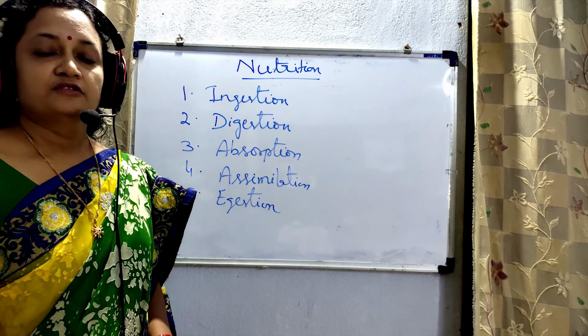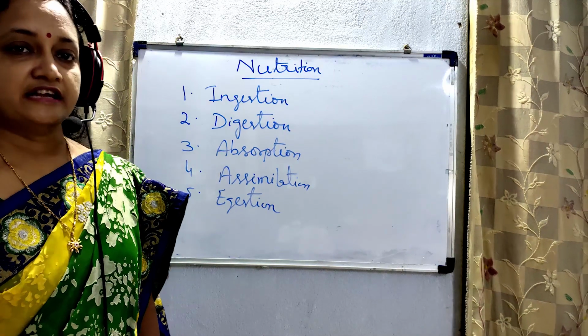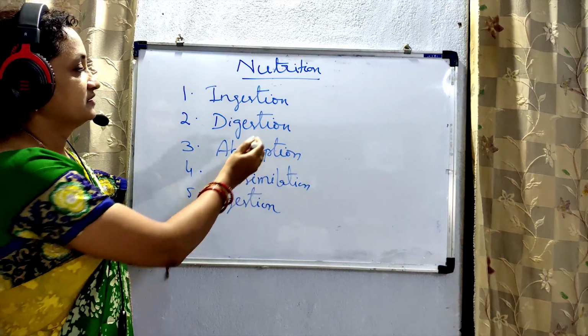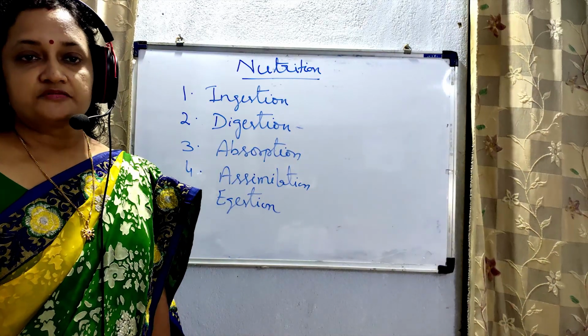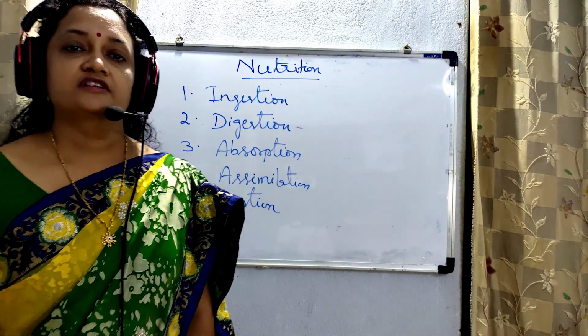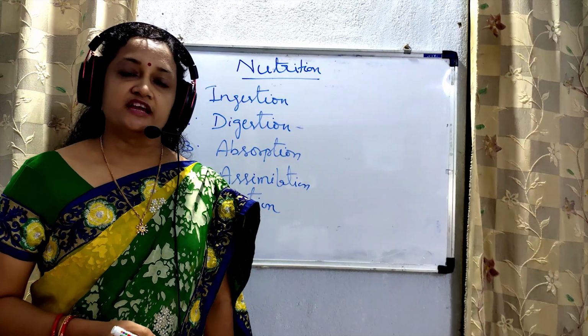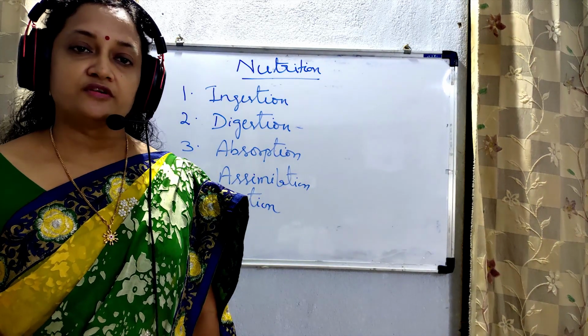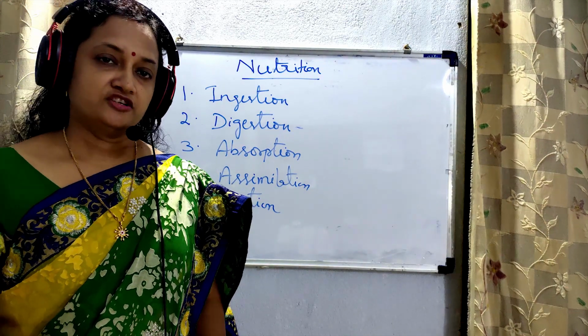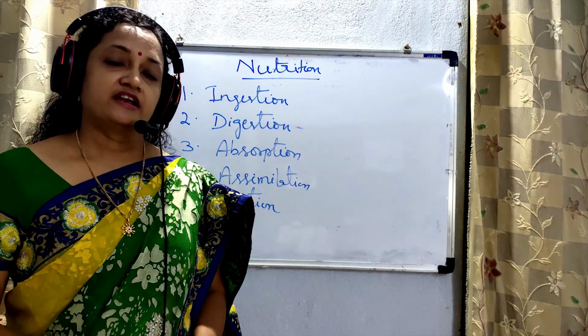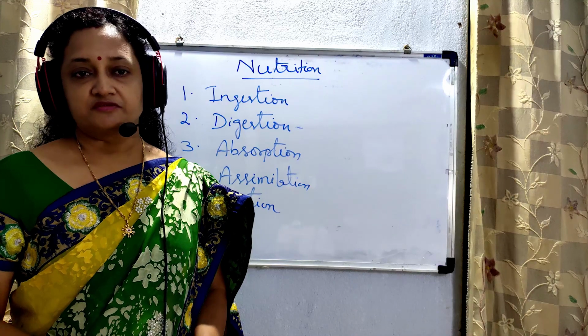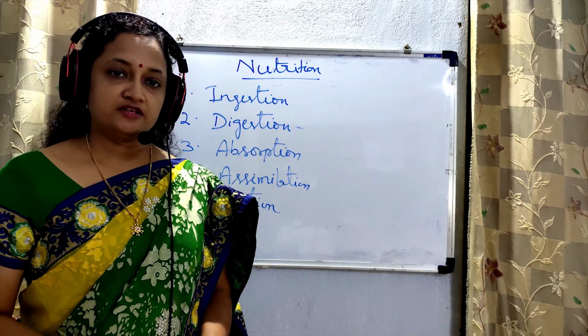Let us know in detail about the process of digestion. This is the second step of nutrition and it involves the chemical breakdown of food into simplified forms with the help of enzymes, because we are going to discuss in detail about human body, how digestion occurs and what are the various steps and how it is supported by the various types of enzymes in different parts of the body.